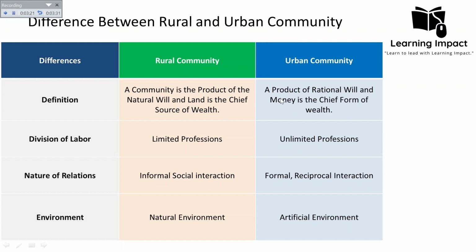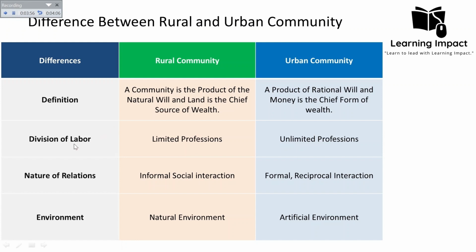So it means that relationships in the urban community are more calculated. They are more goal oriented rather than relationship oriented. But in the rural community, it is more relationship oriented. It is more the product of the natural will. It is not as calculated as it is in the urban community. Most of the people in rural communities who live together and cooperate with each other do so out of altruism, not out of calculated minds or thinking of any kind of reciprocal outcomes.